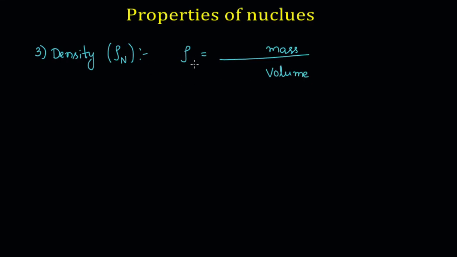The topic is the density of the nucleus. What is density? Density is nothing but the ratio of mass to volume. In this case, we are talking about the nuclear density. Therefore, it will be the ratio of nuclear mass divided by nuclear volume.